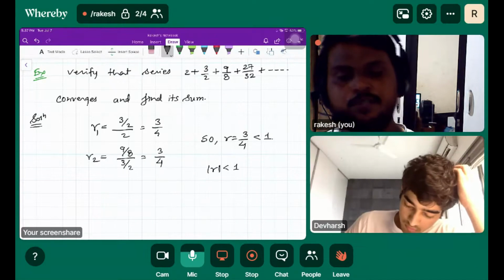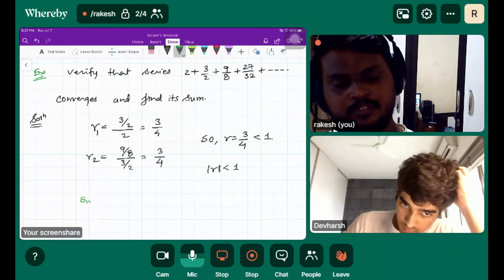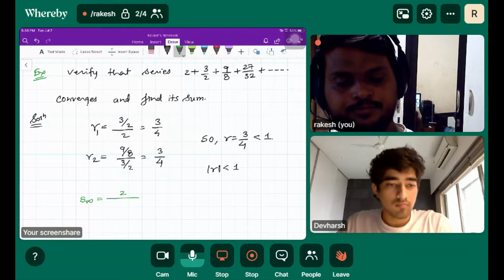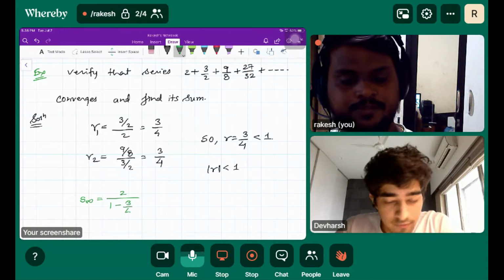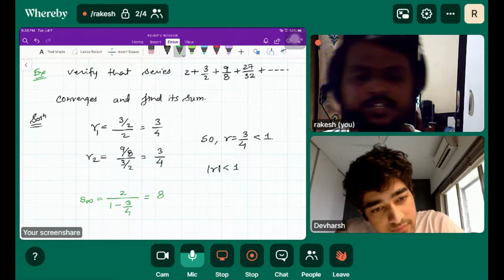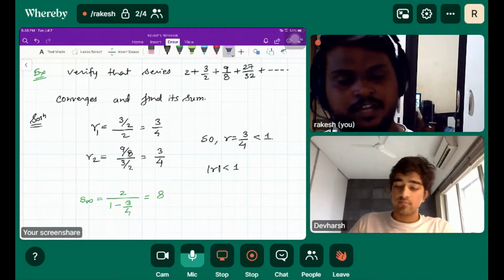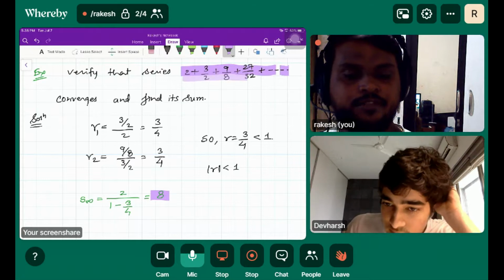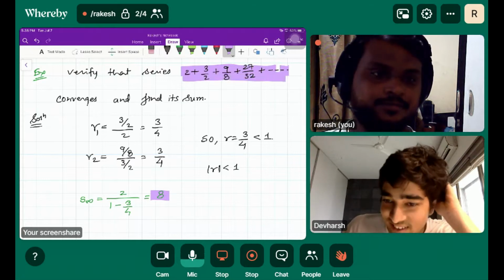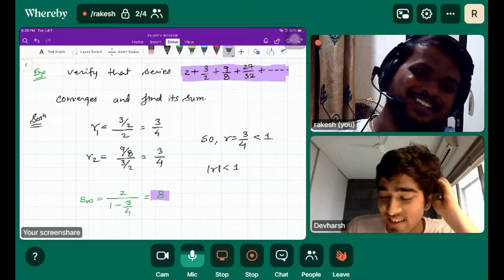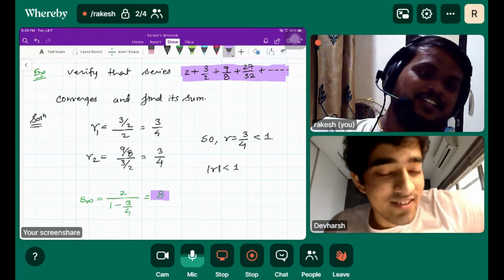We can find the sum to infinity by this formula, a upon 1 minus r, which gives you 8. Isn't it interesting? If you are adding up the given series till infinity, it gives you just 8. It's very fascinating, right? Finite in infinite.